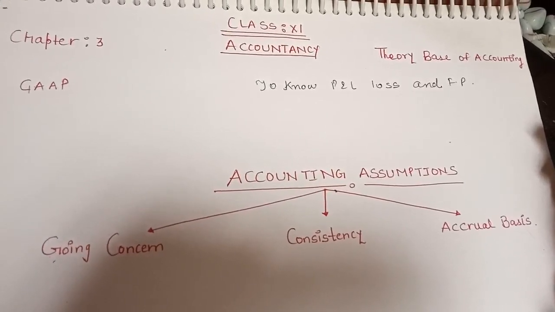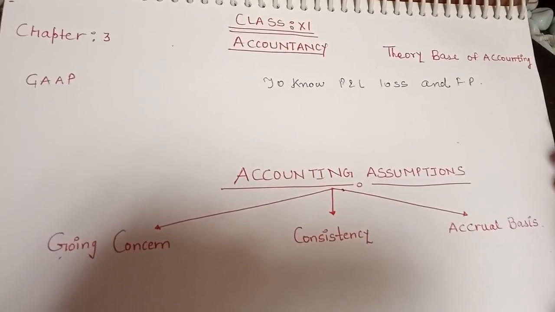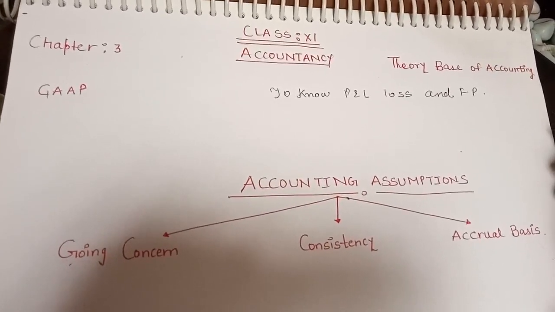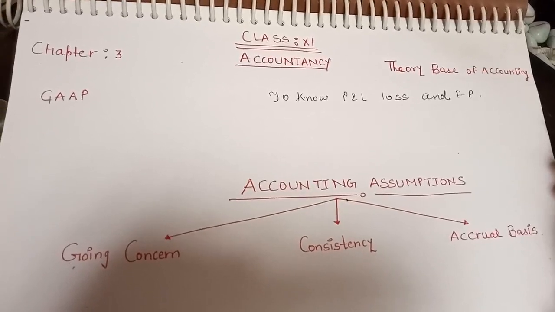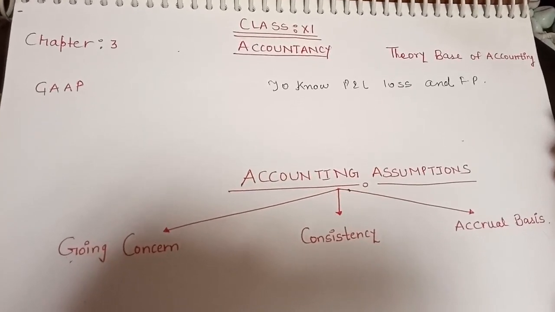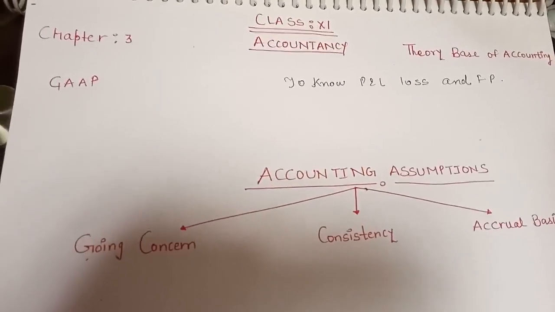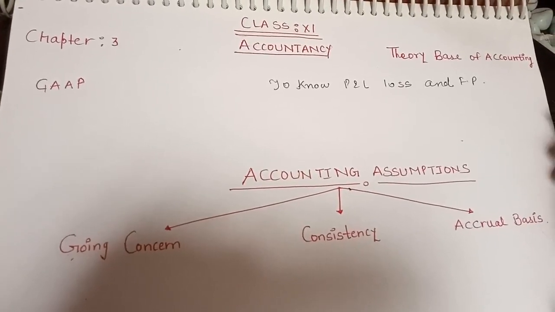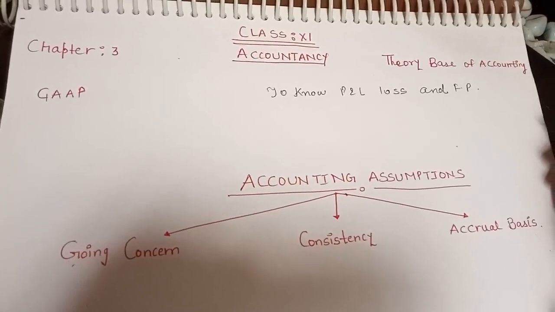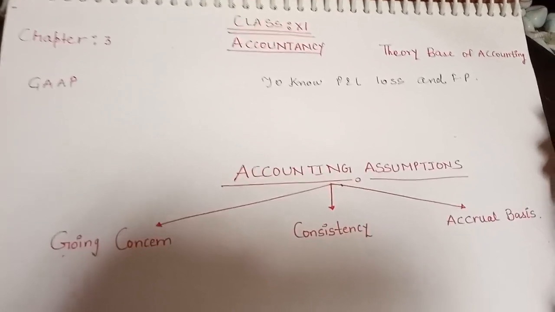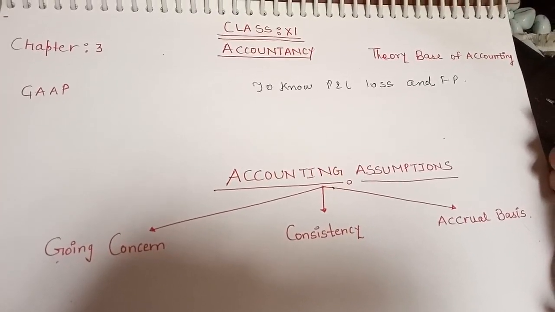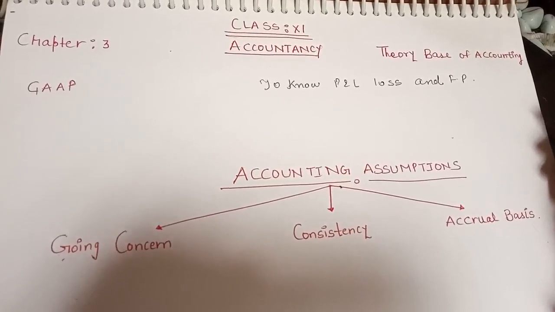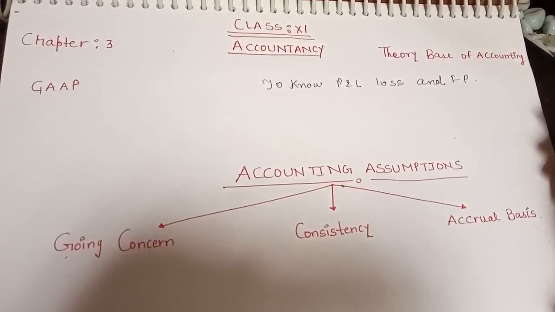This systematic way goes according to some uniform principles and rules. These principles are the base of accounting. ये accounting का base होते हैं. Without these principles and rules we cannot record our accounts systematically. So that's why following these principles and rules is very important.